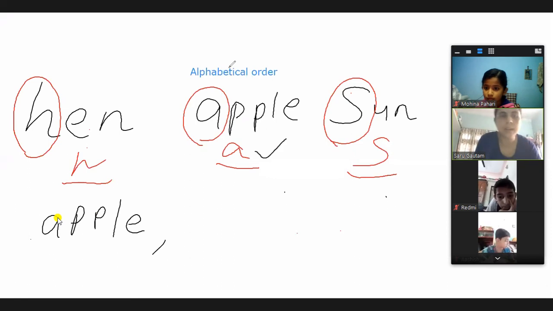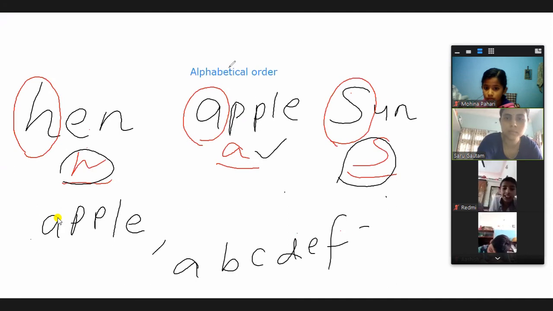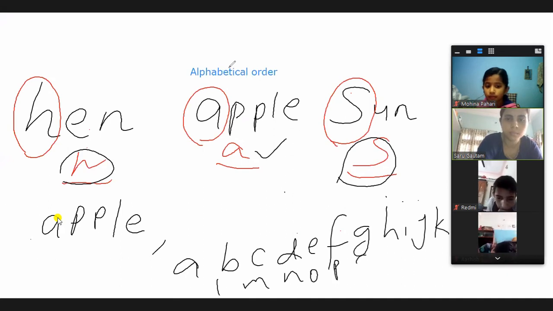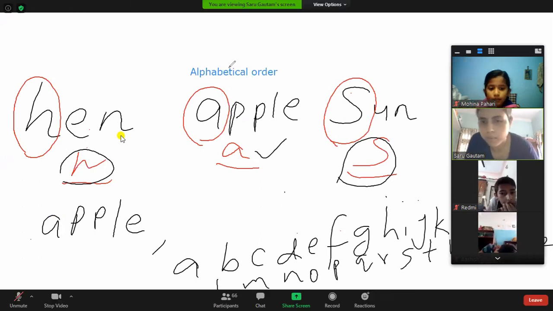Okay, now this is gone. Now we have to see these two letters. One is H and another is S. So do you remember all the alphabets from A to Z? Now you have to see which letter comes first, whether H comes first or S comes first. Let me check.